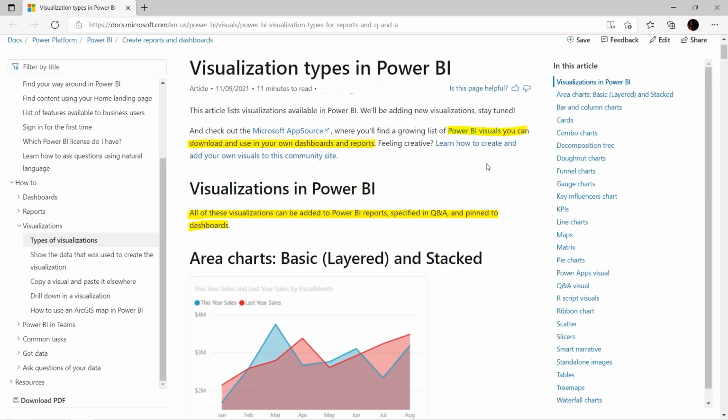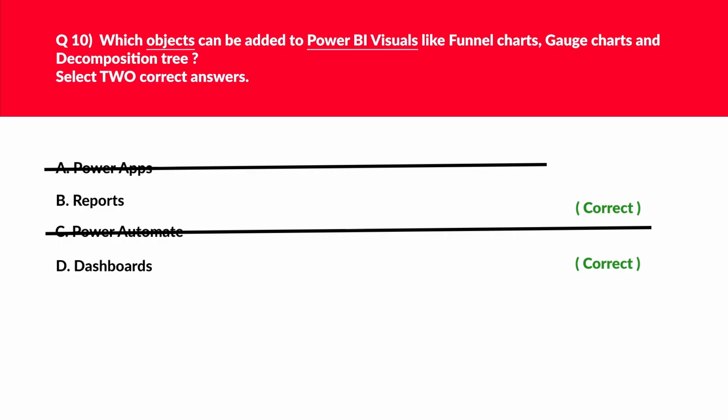And if you look at the official documentation, it clearly mentions Power BI visuals: you can download and use your own dashboards and reports. And also all these visualizations can be added to Power BI reports, specified in Q&A and pinned to dashboards. We got our answer, we'll log this.